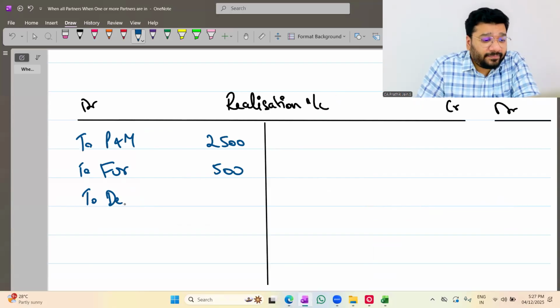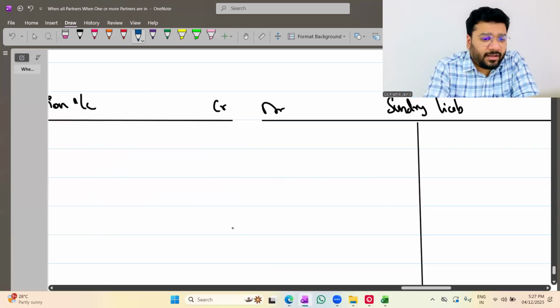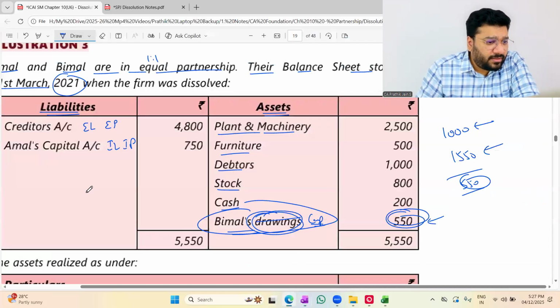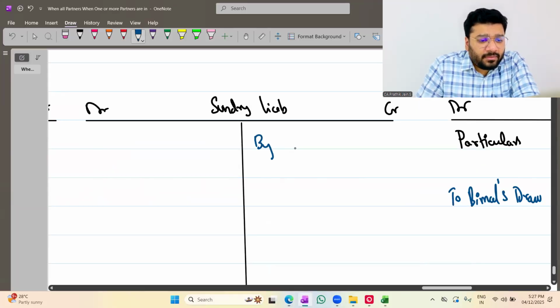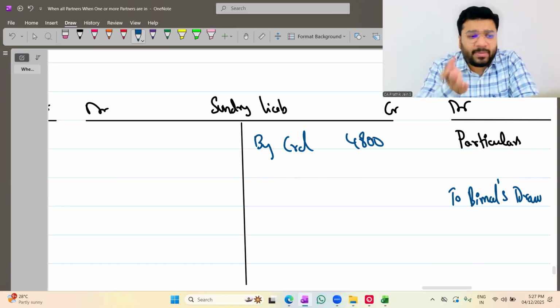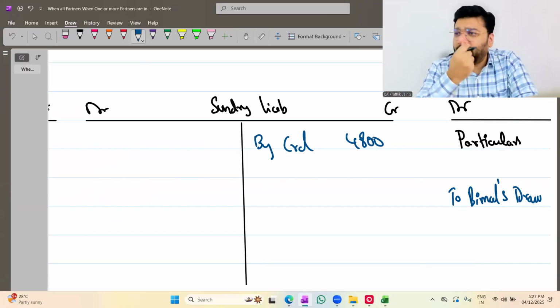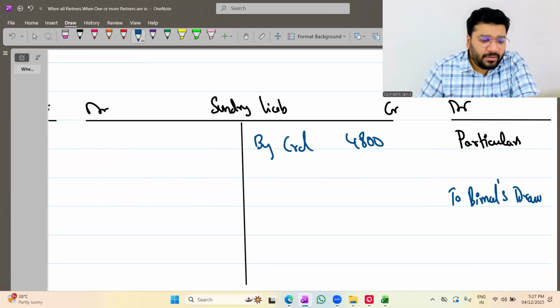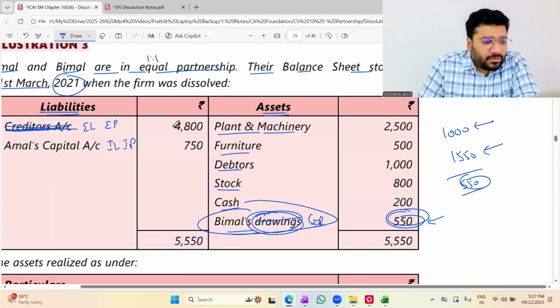Data. Okay. How much? 1,000. Stock 800. Super. Next, creditor, no? Who's there? Creditor 4,800. So buy creditor 4,800. Instead of recording in the credit side of realization, I'm recording the credit side of the liability account. Any problem? Super. So creditor's ledger closed.